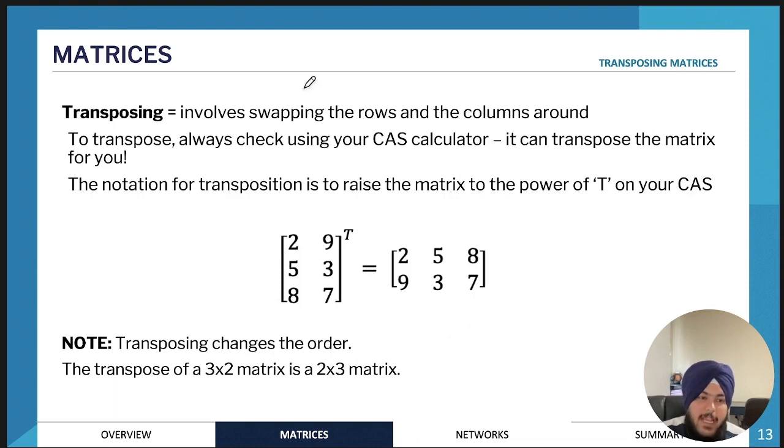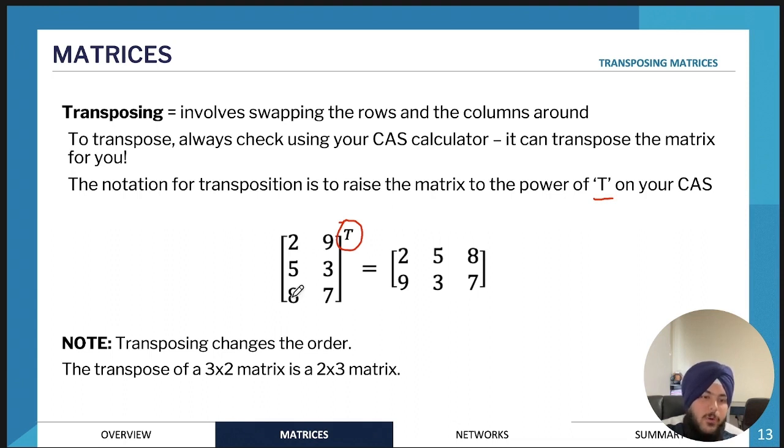Okay, so like I said, we'll look at transposing now. So transposing is essentially swapping the rows and columns of a matrix. And this can be easily done even just by hand, or you can also use your CAS. So if you were to do this on the CAS, for the white CAS, I'm pretty sure there's a specific function in the matrix menu called transpose. However, if you were doing it on the TI Inspire, you would just write the matrix, and then you would put it to the power of t to find the transpose of the matrix. So like this.